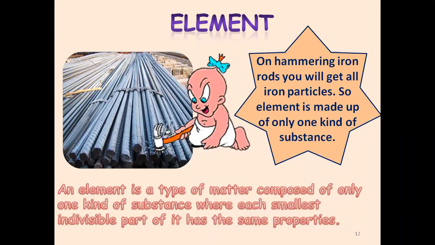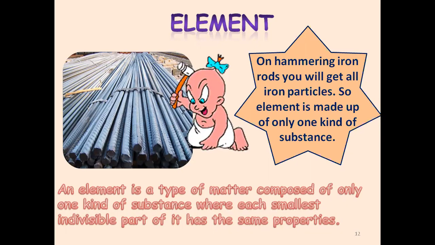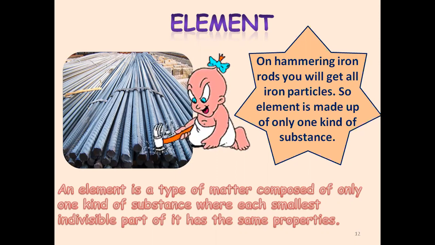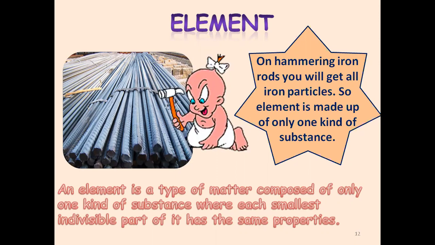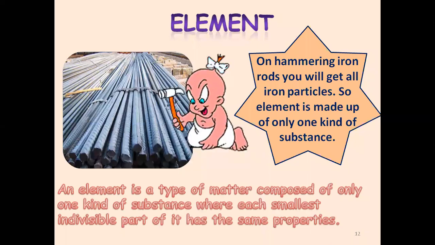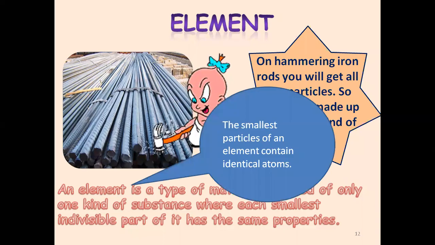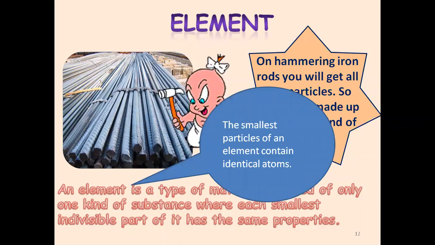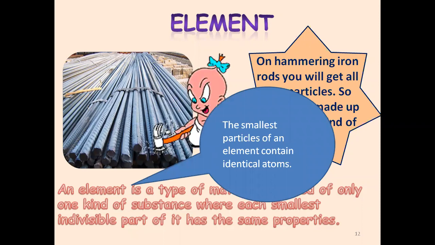So an element is a type of matter composed of only one kind of substance, where each smallest indivisible part of it is going to have the same properties. Don't go by the statement. The statements are not that difficult. It's the same thing which I am telling you: an element is going to contain only one kind of substance. जिसका छोटा छोटा particles भी same ही होने वाला है. Is it going to change? No. So the smallest particle of an element contains identical atoms.